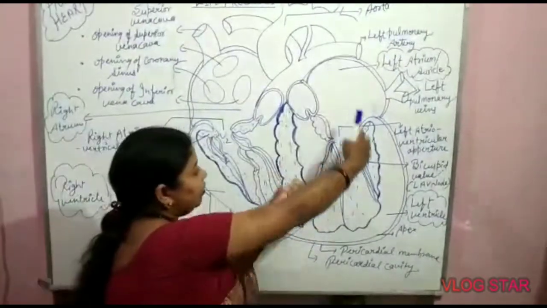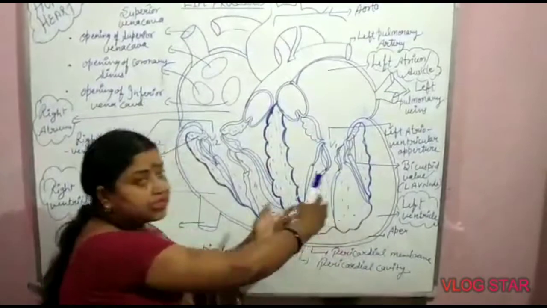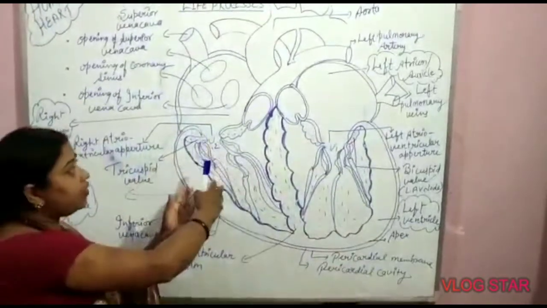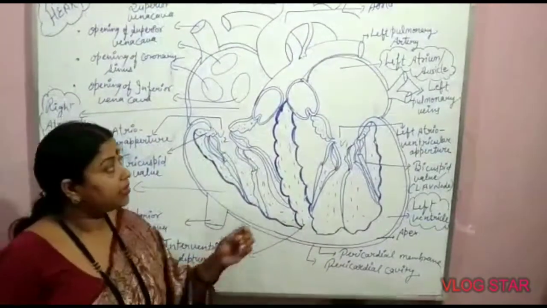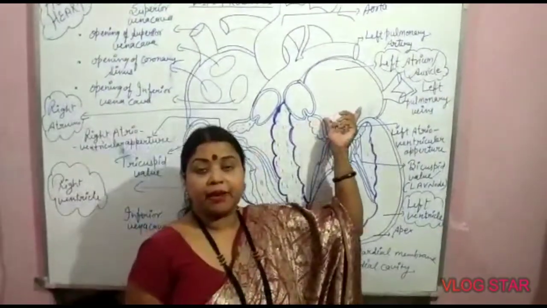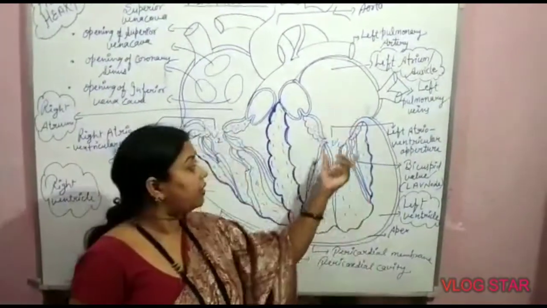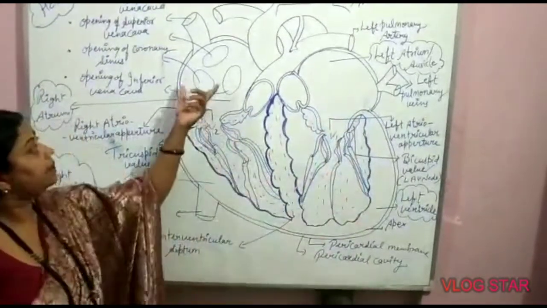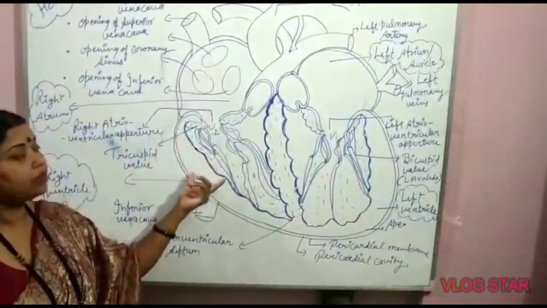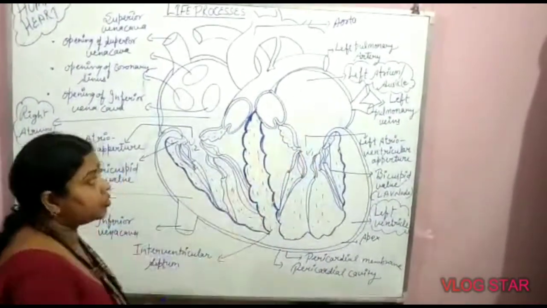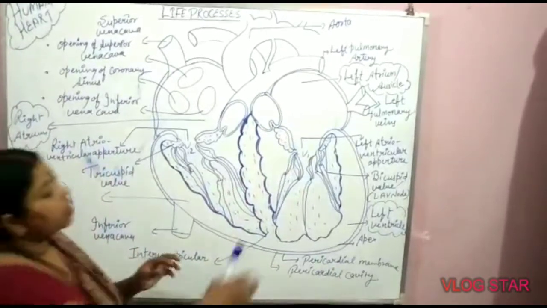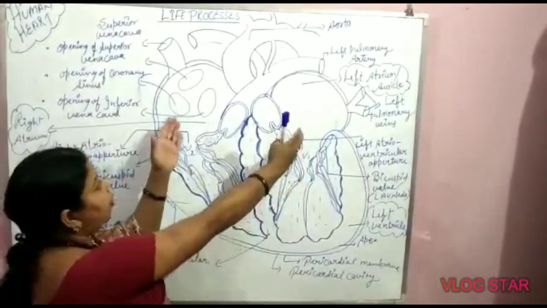On the left side of the heart, pure blood is always present, while on the right side of the heart, impure blood is present. Means pure blood is in the left auricle and left ventricle, while impure blood is in the right auricle and right ventricle.